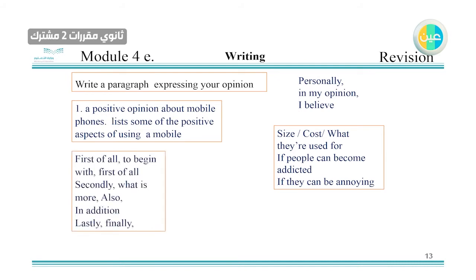Now, this is also to help you organize your paragraph. You can say "first of all" or "to begin with", which you use to start your sentences, telling us what you think, or what phones are used for, or the cost. Then "secondly", "what is more", and "also", which add information. And lastly and finally, here you can present your own opinion by saying "personally", "lastly, in my opinion", or "finally, I believe", and you put your own opinion.